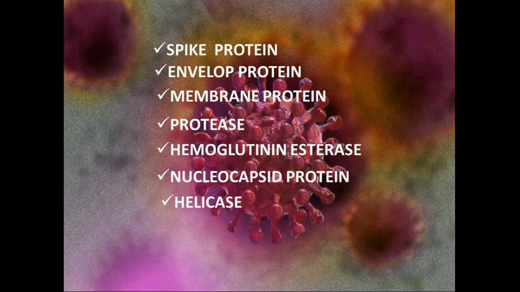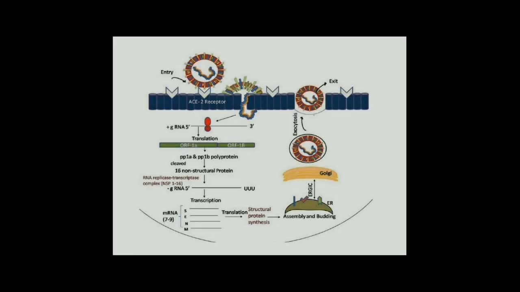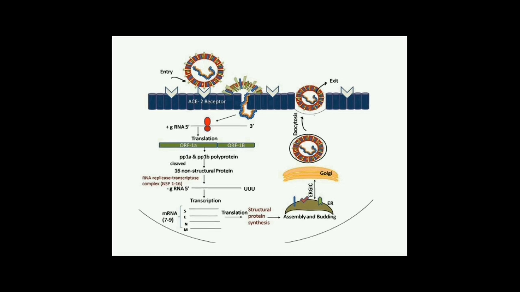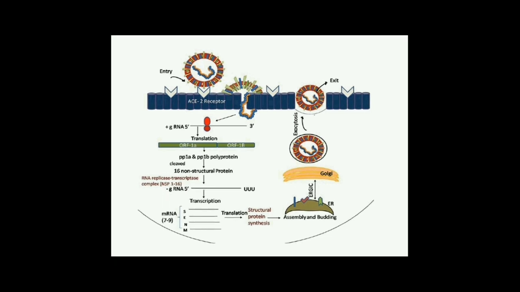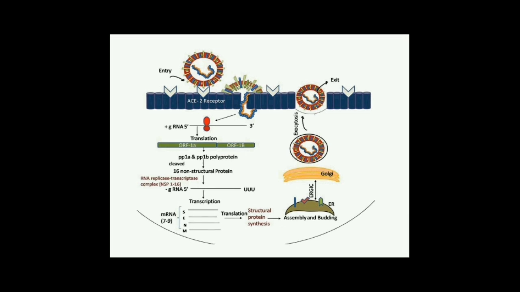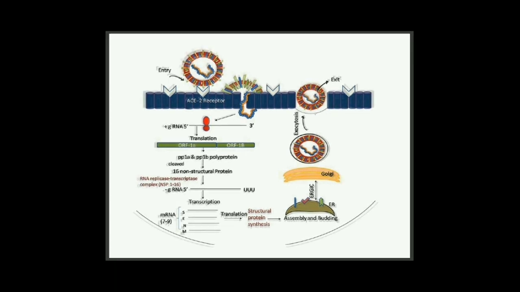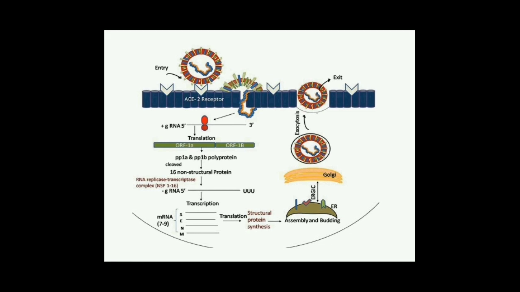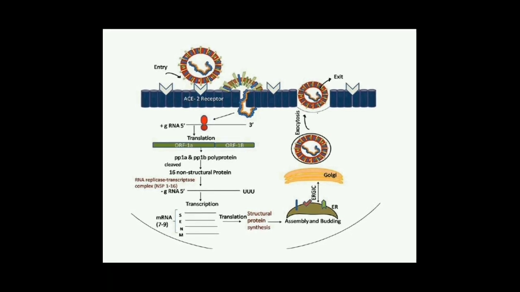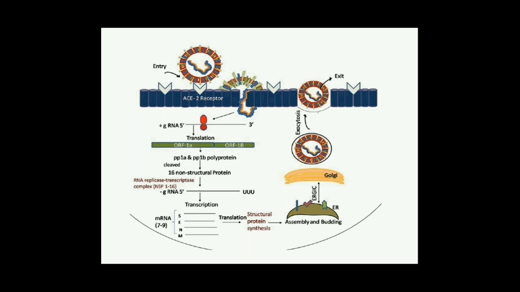Let's see the molecular basics of transmission of coronavirus. In the case of SARS coronavirus, transmission is through droplet infection and close person-to-person contact. First, the coronavirus attaches to the target cells with the help of the spike protein and host cell protein interaction. Here, the host cell receptor is the angiotensin converting enzyme, that is ACE2 enzyme. Once the virus is recognized by the receptor, the viral genome with its nucleocapsid is released into the cytoplasm of the host cell.